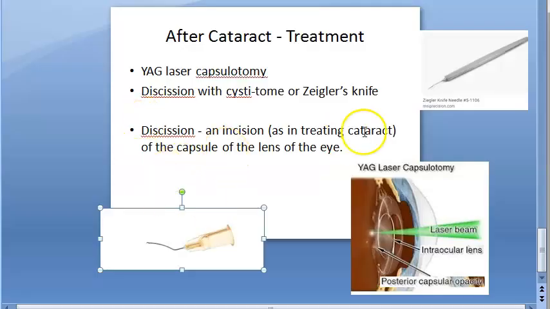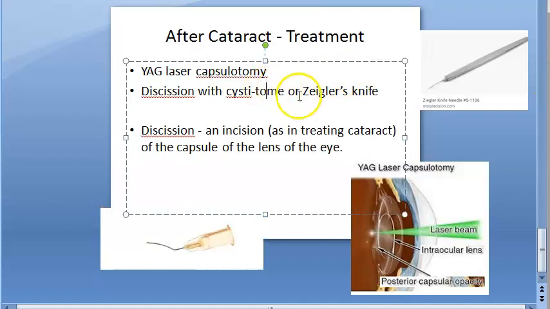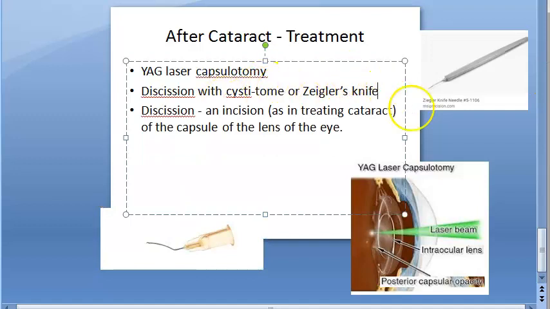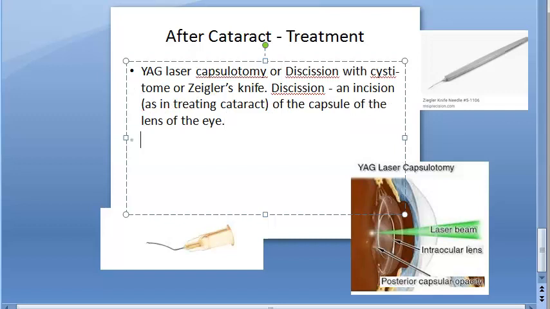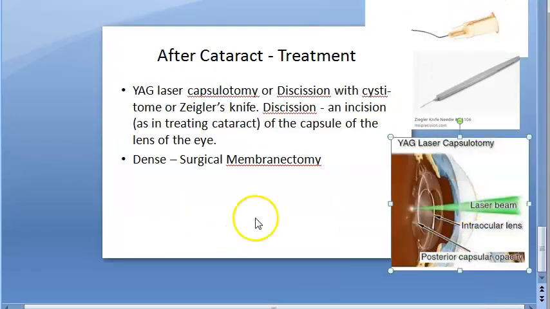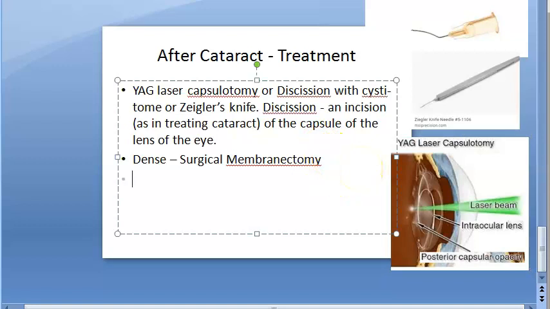If it is dense membranous, they are saying it is thin, then they are saying it is dense. If it is dense, then you need surgical membranectomy. Let's look at that. Then they are saying if it is a dense membranous after cataract, then you will have to do a surgical membranectomy. So membranectomy, kind of a removal.